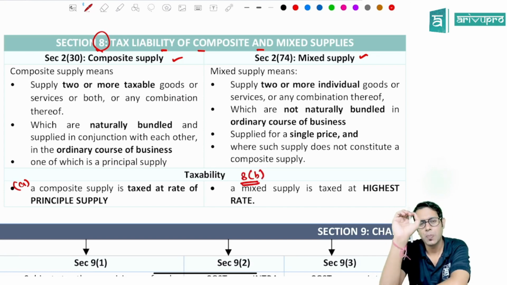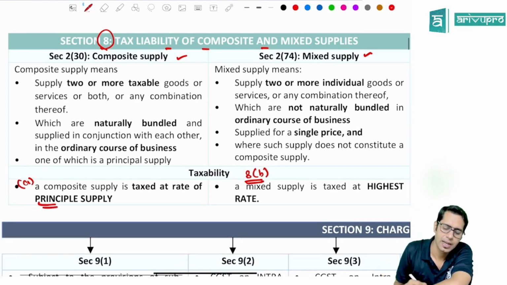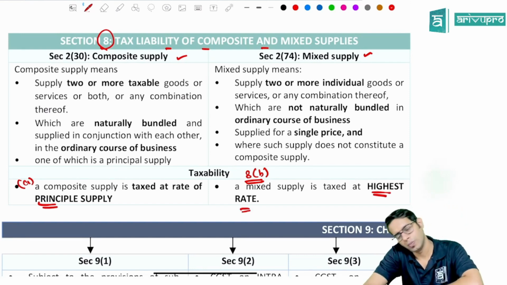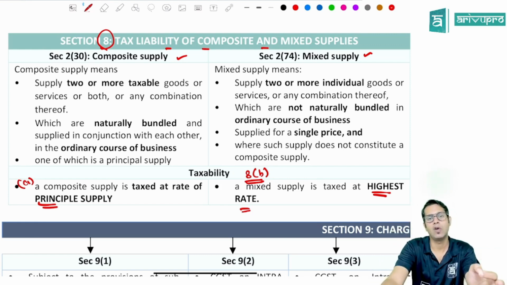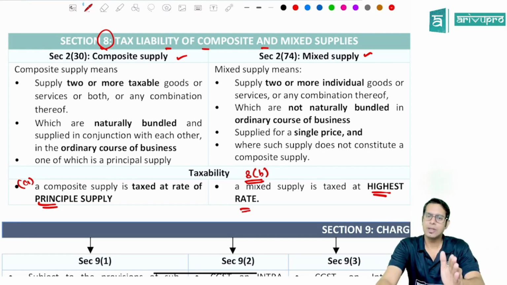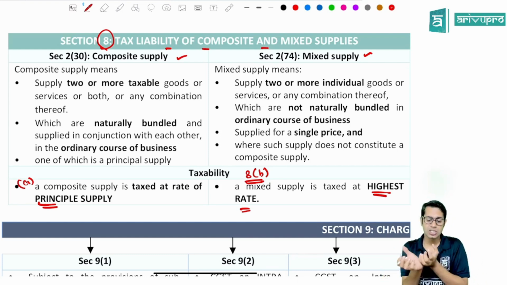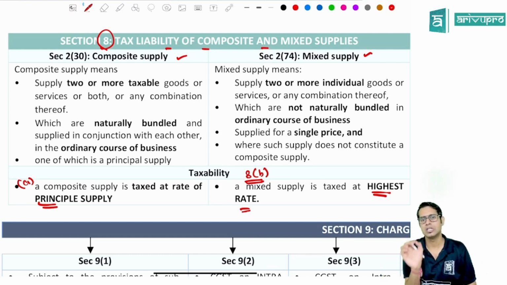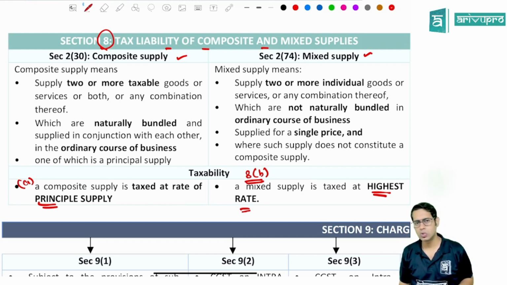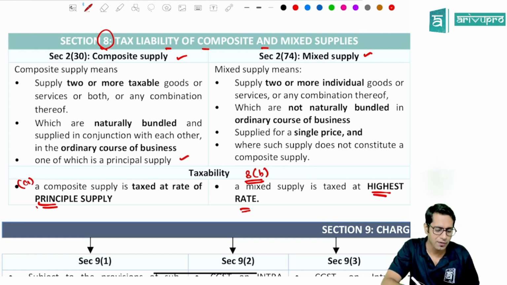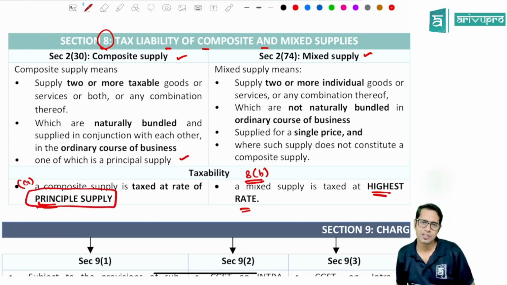Section 8A says composite supply are taxed at the rate of principal supply, and section 8B says mixed supply are taxed at highest rate. Sir, what do you mean by composite supply, sir? Composite supply means supply of 2 or more taxable goods and services which are naturally bundled in ordinary course of business, supplied in conjunction with another, one of which is principal supply. So if 2 or more taxable goods and services are supplied together and one among them is a principal supply, then it will be treated as composite supply. And if it is a composite supply, that supply is taxable at the rate of what, sir? Principal supply.